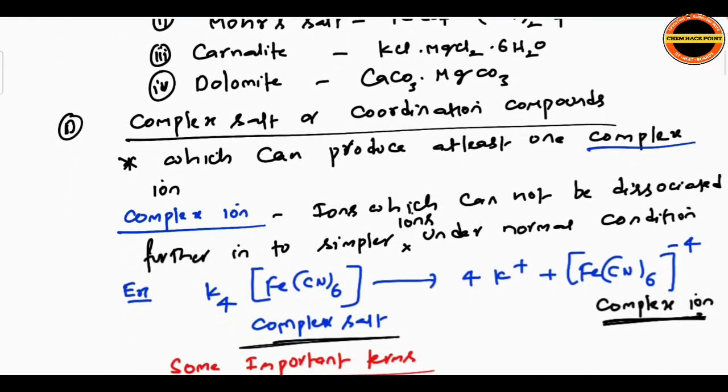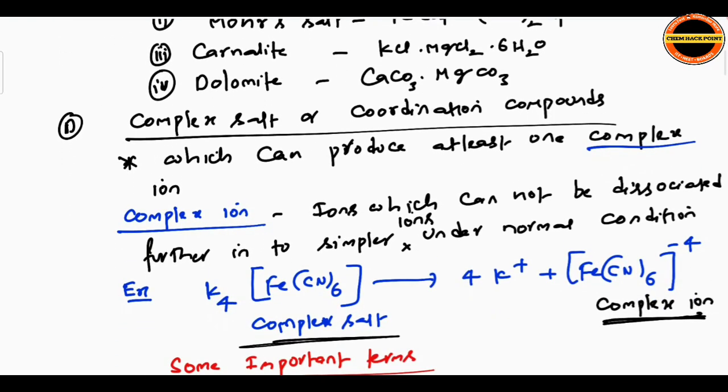Then coming to complex salt, or you can say coordination compounds. Complex salts are coordination compounds which can produce at least one complex ion. The complex ions are those which cannot be dissociated further into simpler ions under normal conditions.